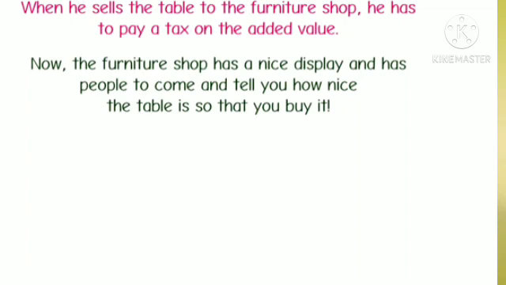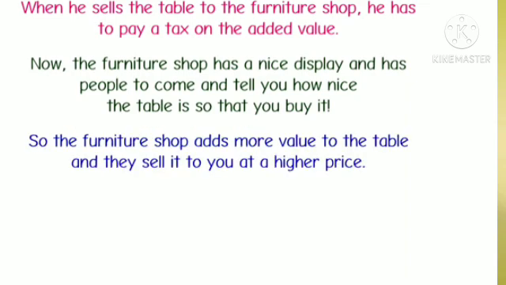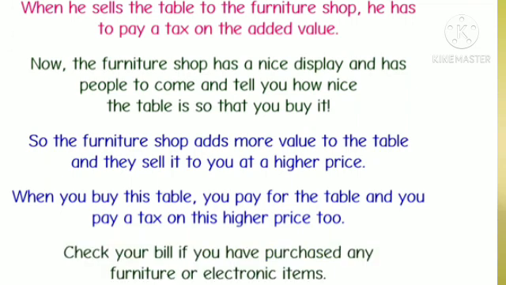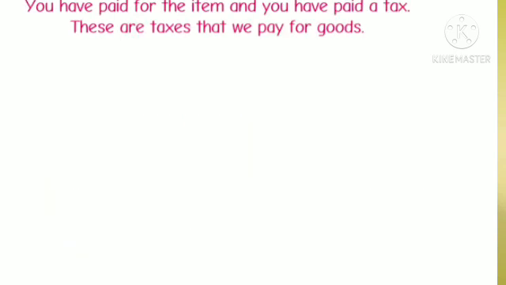Now, the furniture shop has a nice display and has people to come and tell you how nice the table is so that you buy it. So the furniture shop adds more value to the table and they sell it to you at a higher price. When you buy this table, you pay for the table and you pay a tax on this higher price too. Check your bill if you have purchased any furniture or electronic items. You have paid for the item and you have paid a tax. These are taxes that we pay for goods.